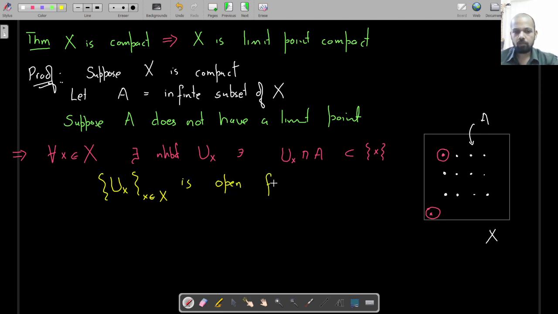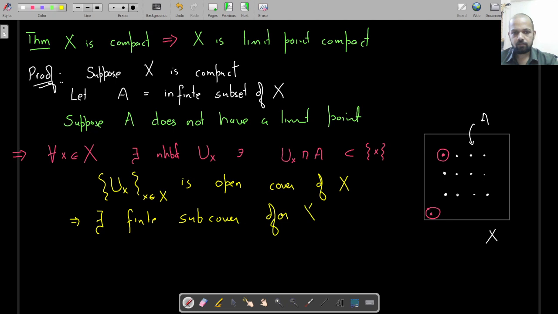This implies there exists a finite subcover for X. You can just take finitely many of them, say Ux1, Ux2 up to some Uxn.